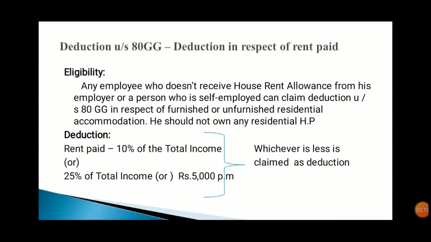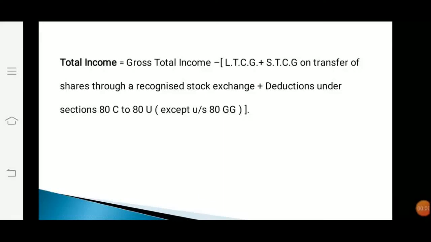Regarding the amount of deduction, rent paid minus 10% of the total income, or 25% of the total income, or ₹5,000 per month, whichever is less, can be claimed as deduction. How to calculate total income?